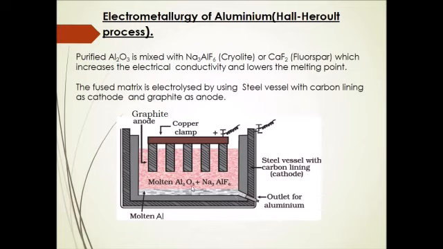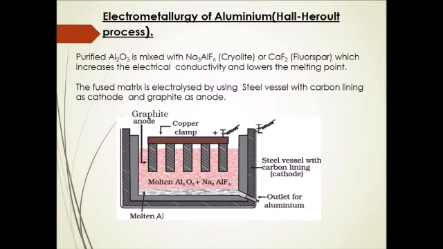The fused mass is covered with a layer of coke powder. That is, this mass has been covered with coke powder in order to prevent the oxidation of metal and also to prevent the loss of heat due to radiation.